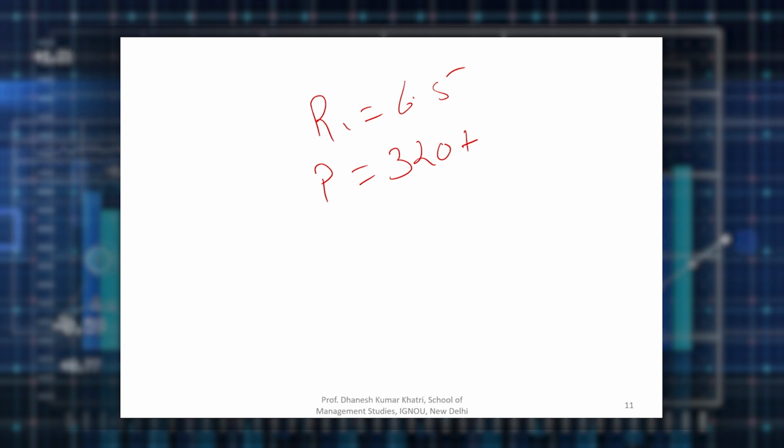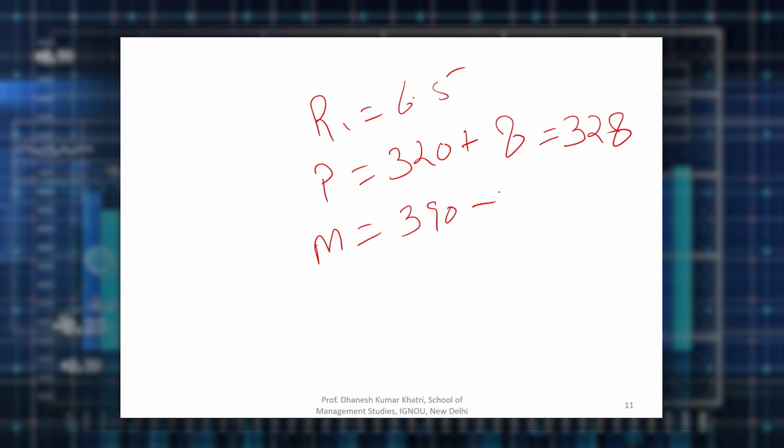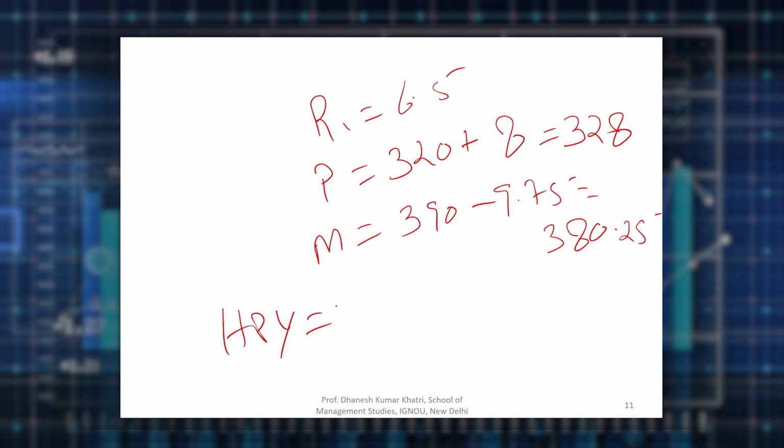So his transaction cost is rupees 8 per share. So his effective purchase price is 328. Then, he is going to get 390, but now he has to pay 2.5% on this to his broker, that is 9.75. So when he pays 9.75, he is left with 380.25. So precisely for calculating holding period yield, his amounts will be like this.